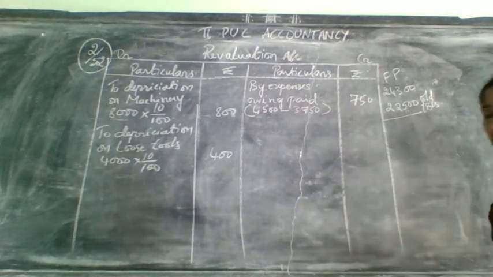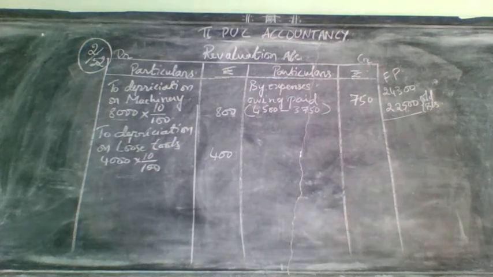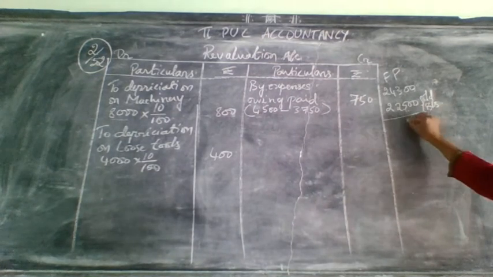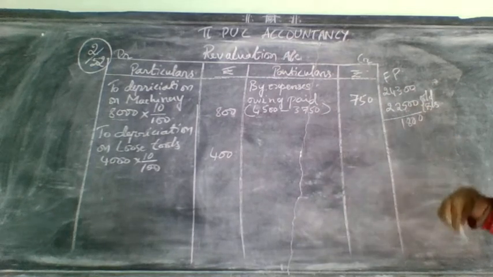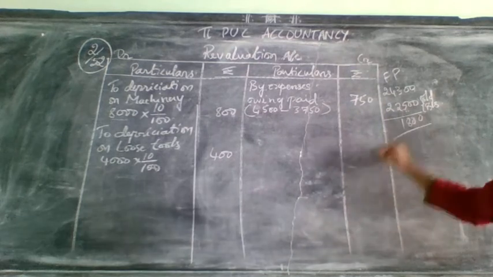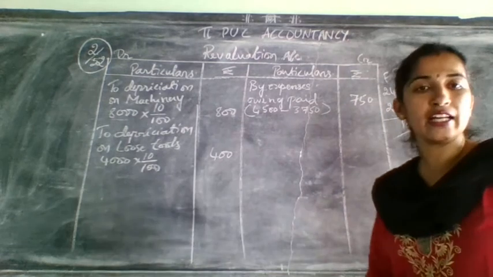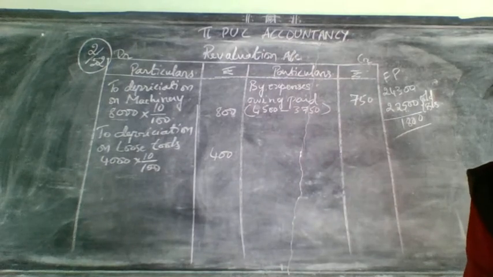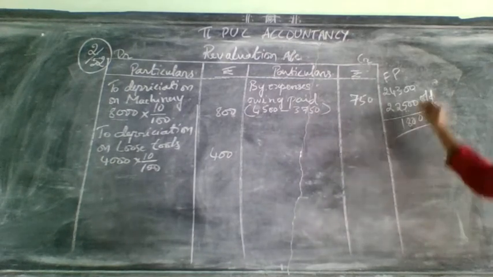Now minus it, how much will it come? It will come to 1,800. So this 1,800, earlier in the balance sheet it was how much? It was 22,500.